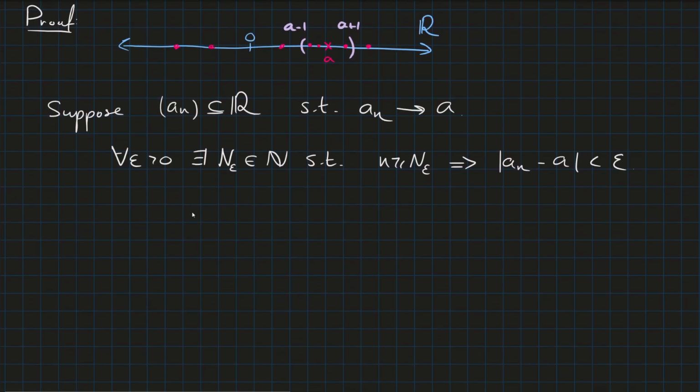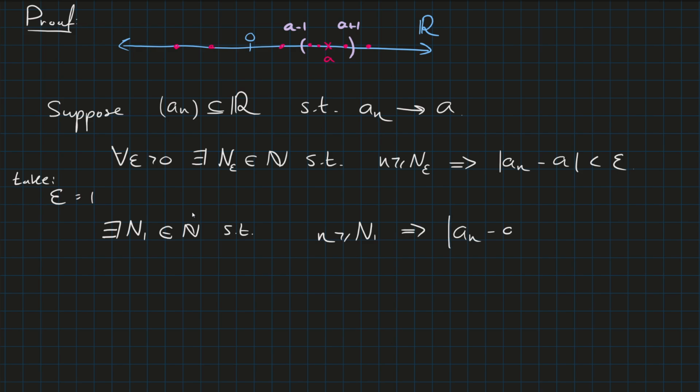This is true for all epsilon. So let's just take epsilon equal to 1. That means there exists some N_1 in N such that n greater than or equal to N_1 implies that the absolute value of a_n minus a is less than epsilon.